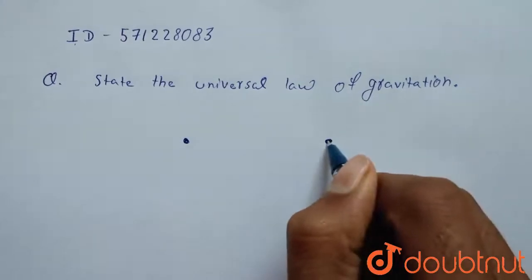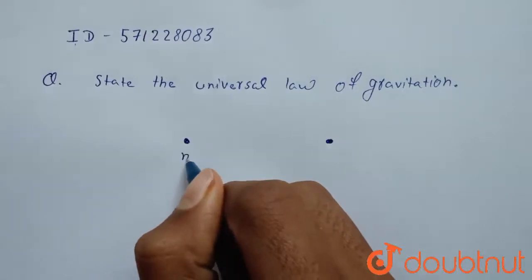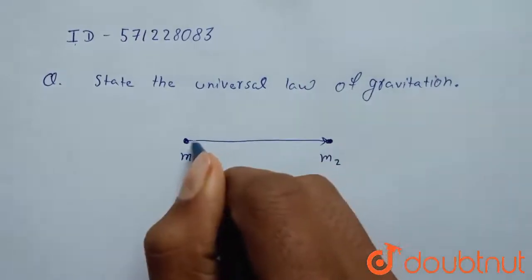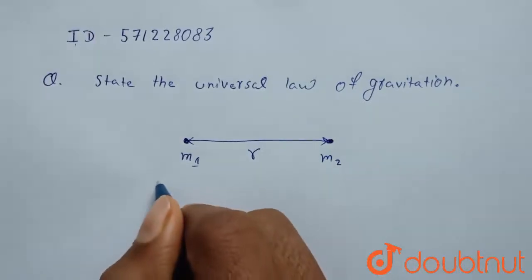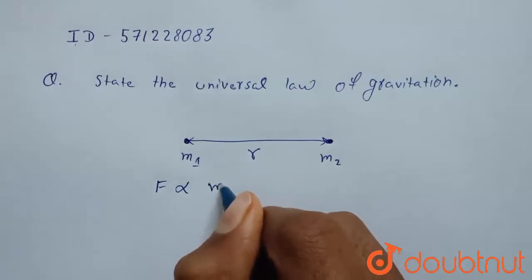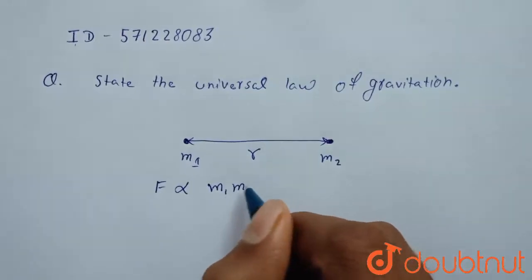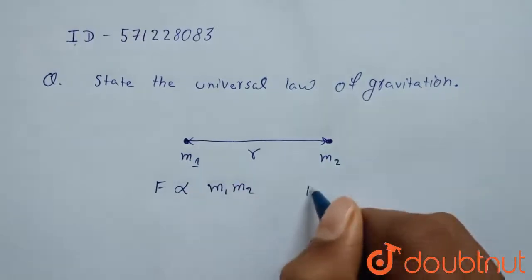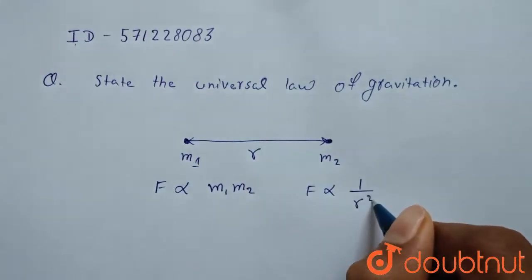or any number of masses, I am generally stating it for two masses, let's say m1 and m2, and the distance between them is r. Okay, so the universal law of gravitation states that force is directly proportional to the product of masses, that is m1, mass of particle 1, into mass of particle 2, and this force will be the force of attraction between these two masses, and force is inversely proportional to the square of the distance between the masses.